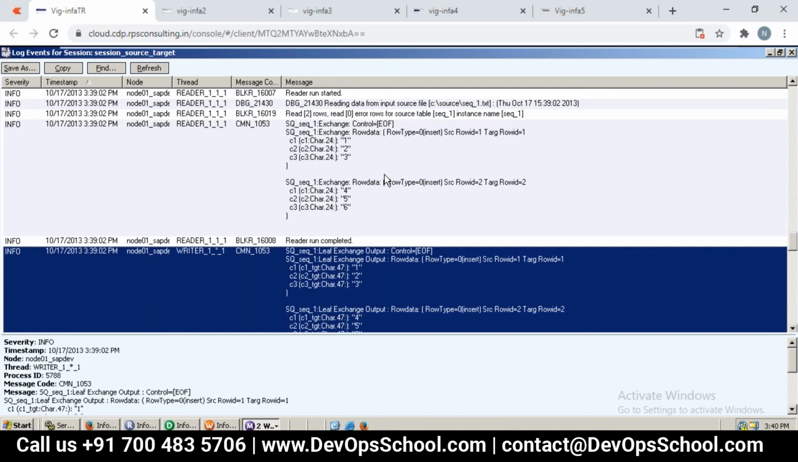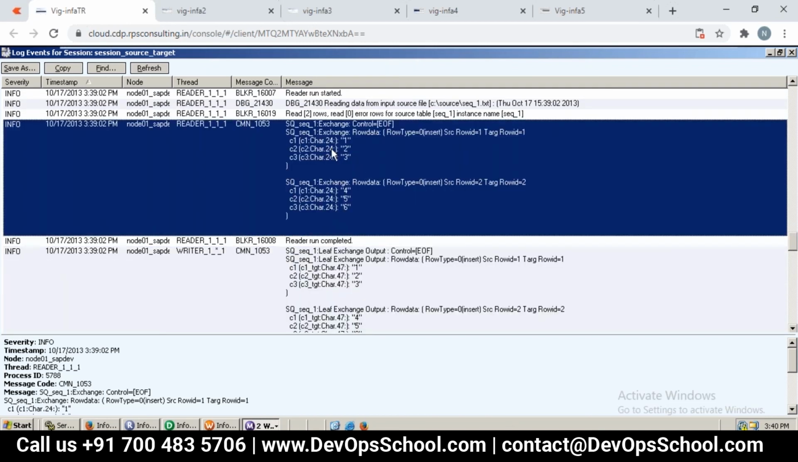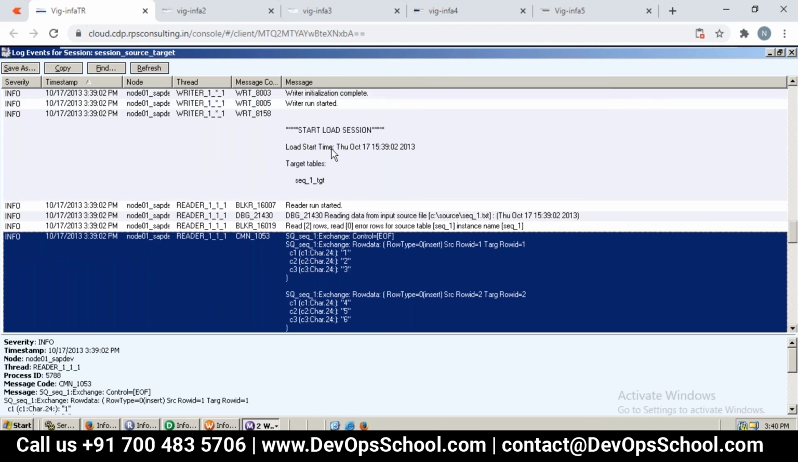So this is going to help us a lot. This is the target, and similarly you can see the source also here. So this is going to help us a lot. If any row has not been displayed, which means there is a problem, so we can easily isolate the problem. But this is good for what? To debug low volume of data.